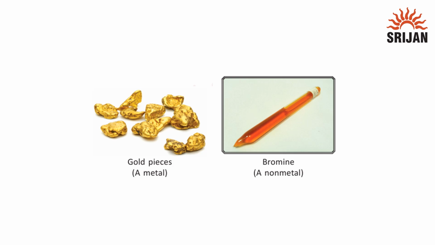Here we have one example each of a metal and a non-metal. Gold is a metal whereas bromine is a non-metal. Here we can observe that the pieces of gold are shining, which means they are lustrous, and luster is a property of a metal, whereas bromine is liquid and is non-lustrous, which is a property of a non-metal.